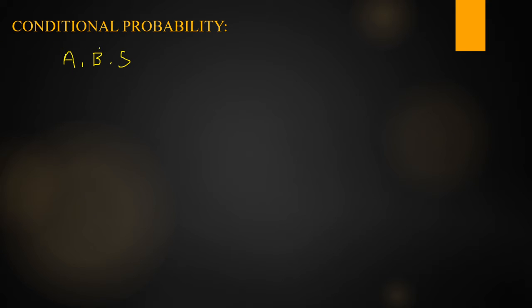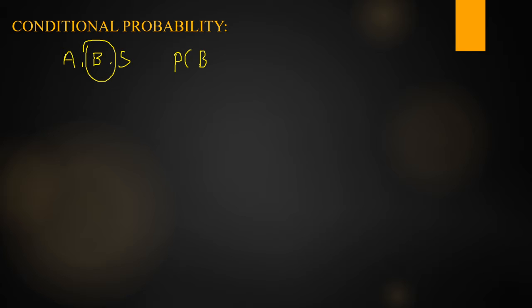Now here I am first finding the conditional probability of B. Assuming that the event A has occurred, the happening of A is already completed.